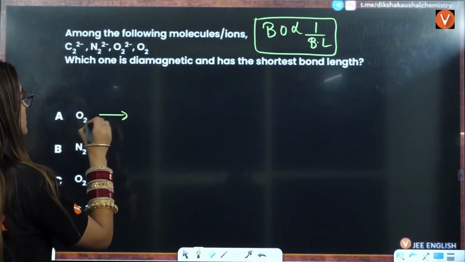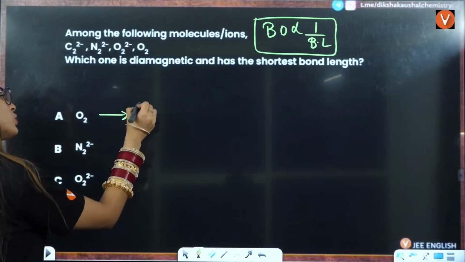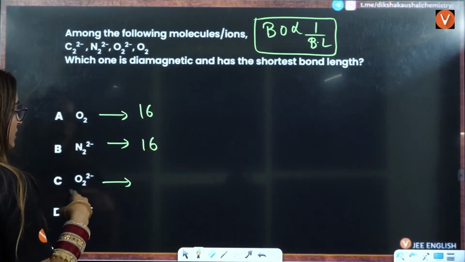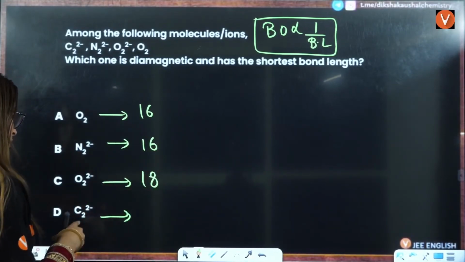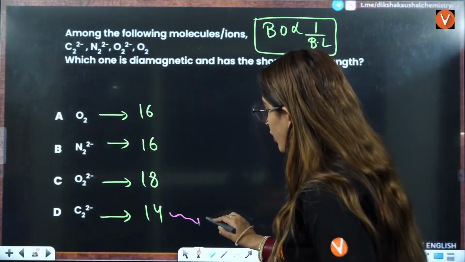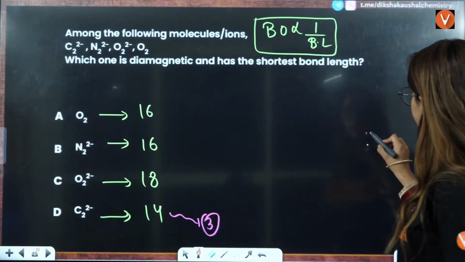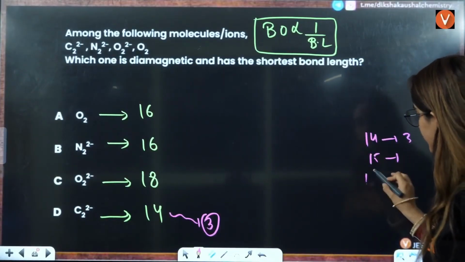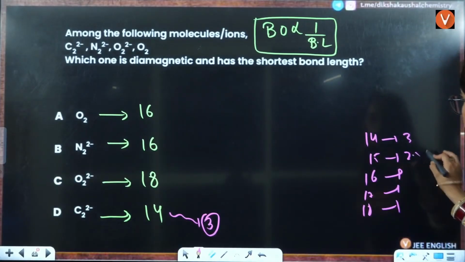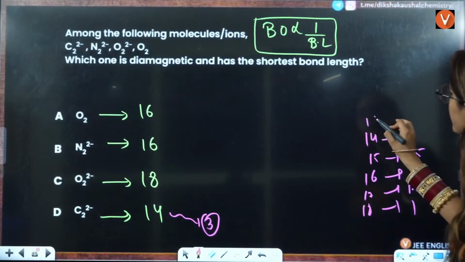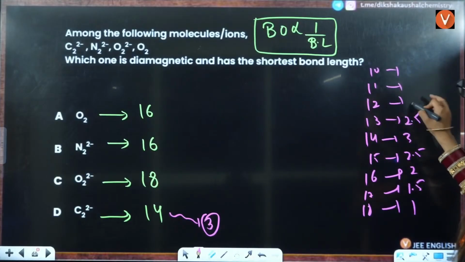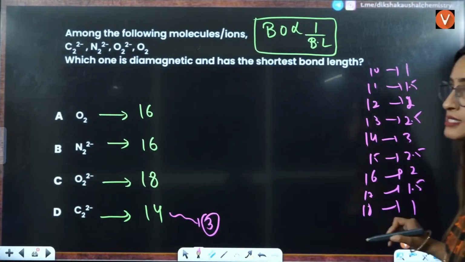So if you see, this is 8 plus 2, this is 16. Number of electrons is 16 here as well. Number of electrons is 16 plus 2, 18. Number of electrons is 12 plus 2, that is 14. So we know that for 14, the bond order is 3. So this is 3. As you go down, 16, 17, 18, it will decrease by 0.5, 0.5. This is 2.5 to 1.5. As you come here, this is 12, 11, 10. This will decrease by 0.5, that is 2. This is 1.5 and this is 1 here.